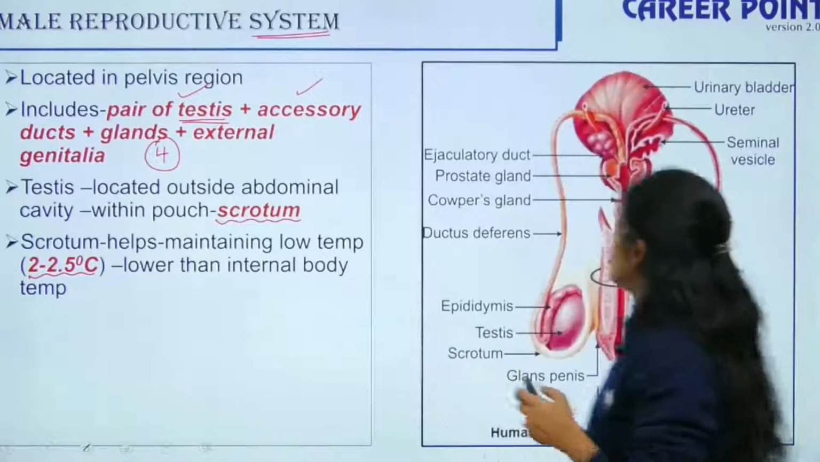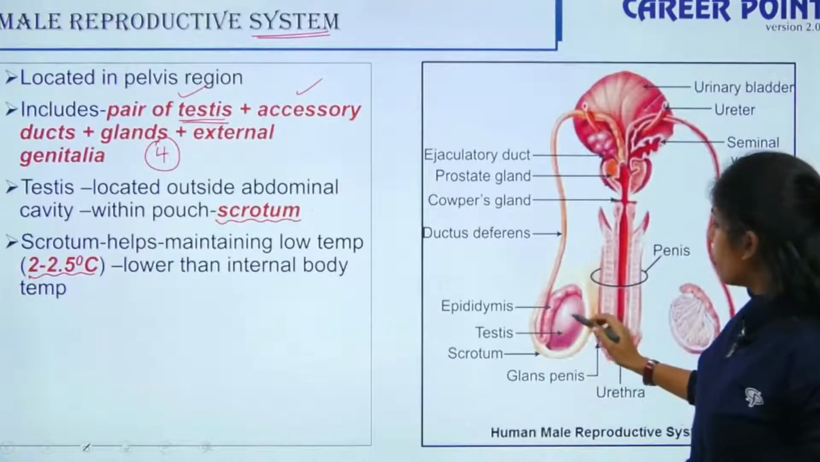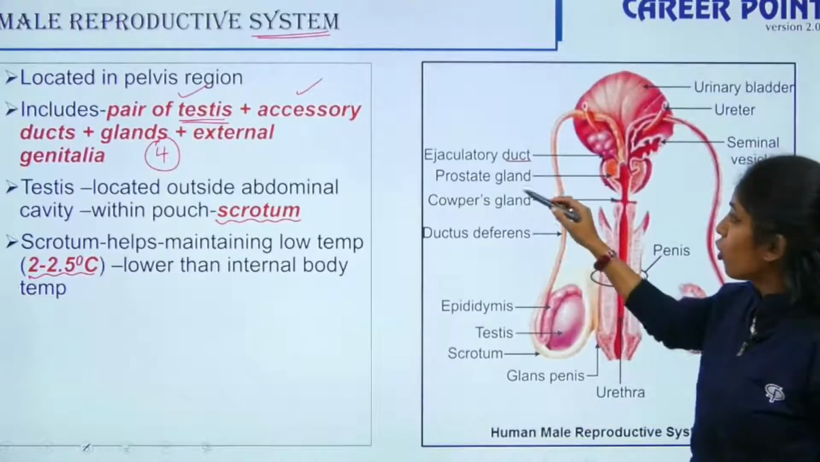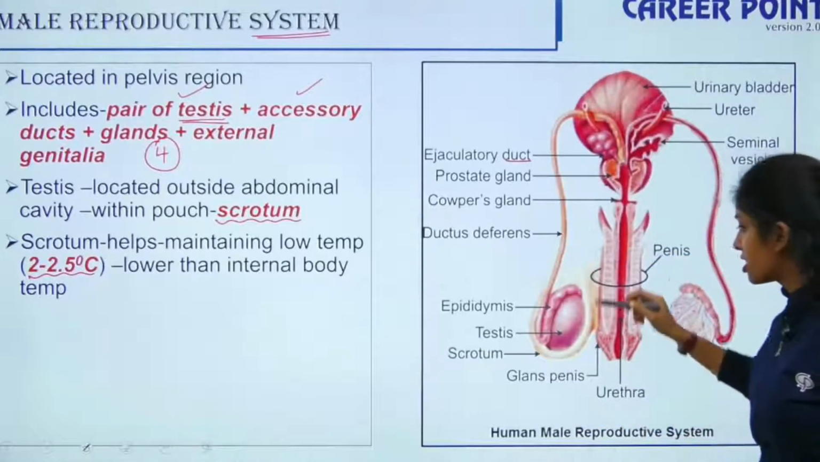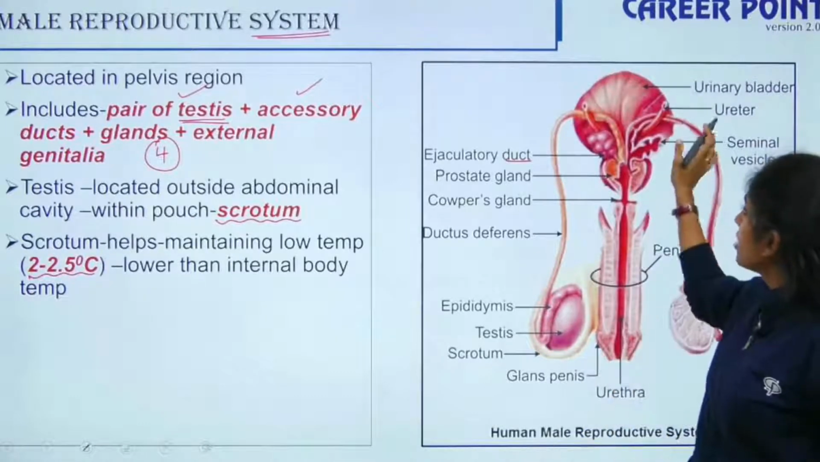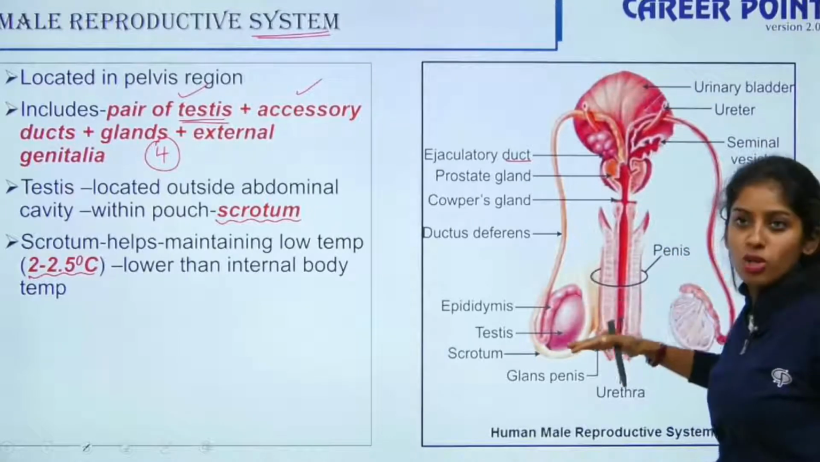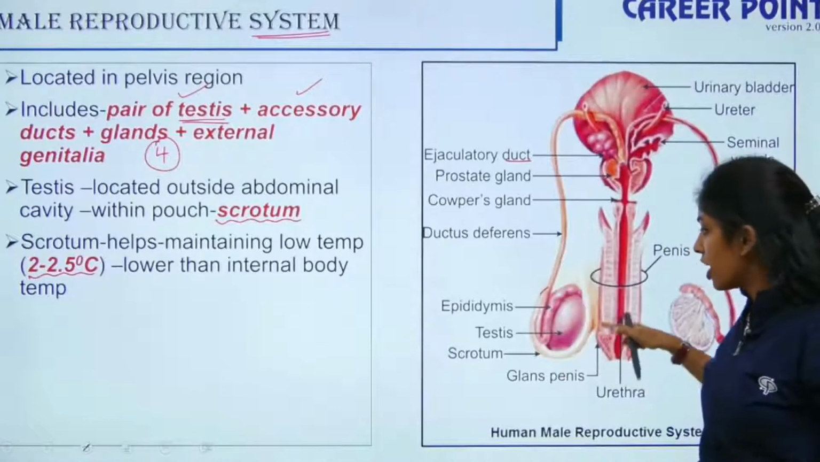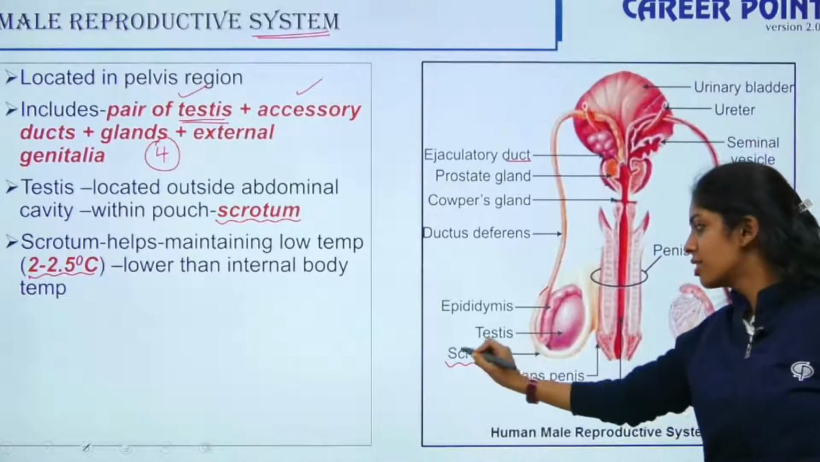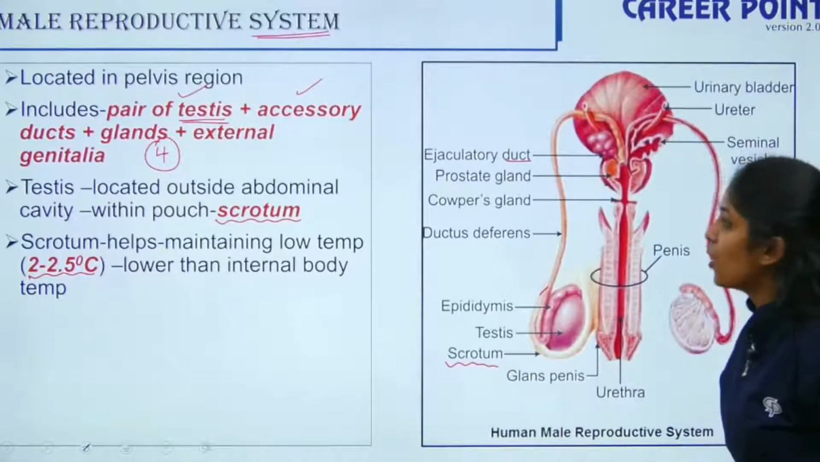Yes. So this is how it is designed. This is your male reproductive system. You have a pair of testes. We will talk about the ducts, then the glands, and the external genitalia. If you see, this is your pelvis region. The testes are located outside your abdominal cavity, within a sac known as the scrotum. Can you see? This is the testis. It is located within a pouch that is your scrotum. Fine. So this is how it is designed.